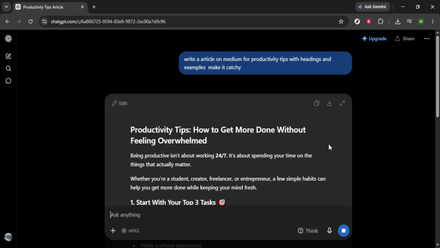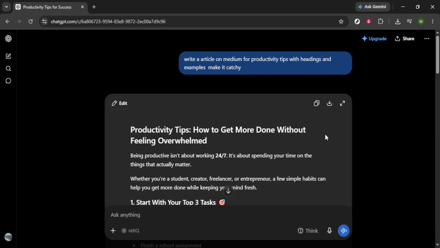This part is crucial. Even though ChatGPT may provide you with a fantastic draft, you shouldn't just copy and paste it as is. It's important to infuse your personality into the piece. Take the time to add your thoughts, personal experiences, and insights. This not only increases the originality of your article, but also makes it resonate more with your audience.